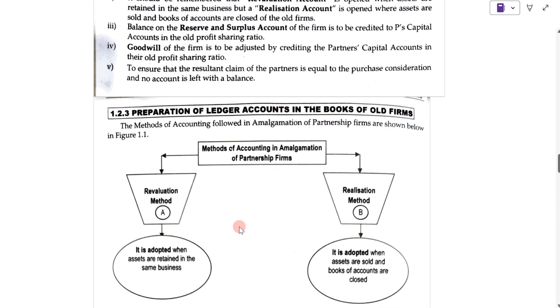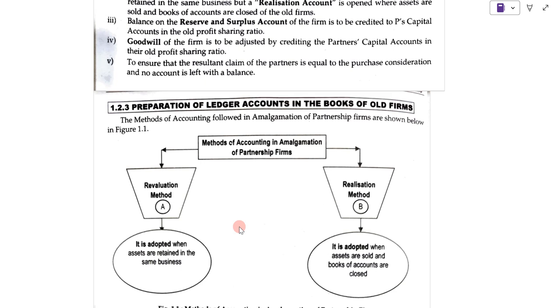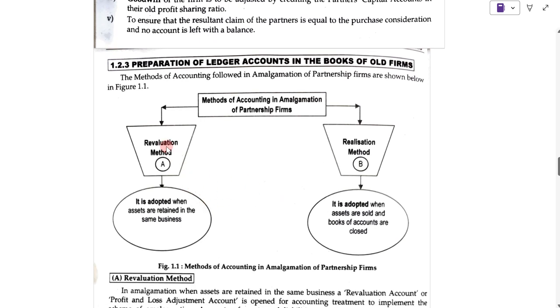Now the next point is preparation of ledger account in the books of old firm. There are methods of accounting to be followed in amalgamation of partnership firm. There are two methods. One is revaluation method and second is realization method.